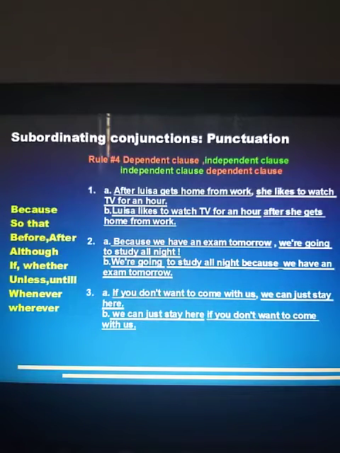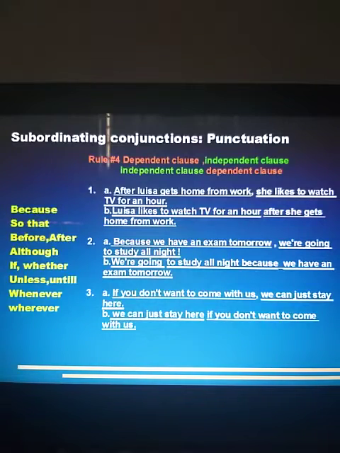So let's see the first example. This is: after Louisa gets home from work, comma, she likes to watch TV for an hour. So over here, after Louisa gets home from work is a dependent clause, and she likes to watch TV for an hour is an independent clause. And that's why a comma is given after the dependent clause.